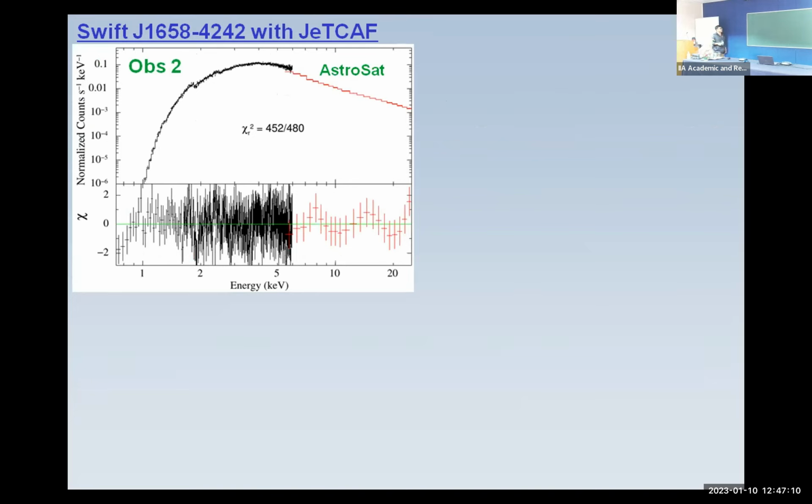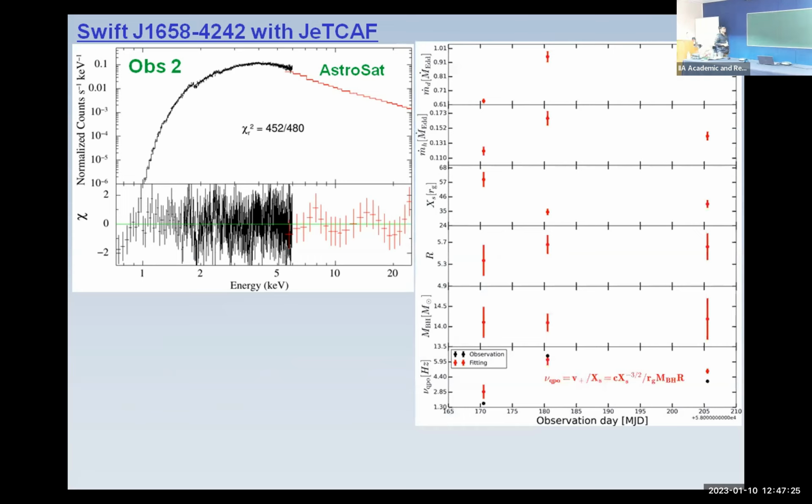So here I again showed the most interesting one, observation 2, and we can see that this data can be fitted nicely using this model, and these are the key parameters. This is the accretion rate we got, which is quite high. This high accretion rate may indicate that the high column density might be because of the wind launched from the disk, because if your accretion rate is high, you can get radiatively driven winds. So that can block the central radiation. That can be one reason.